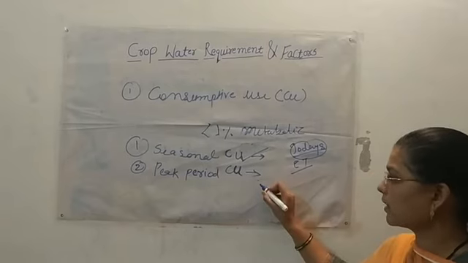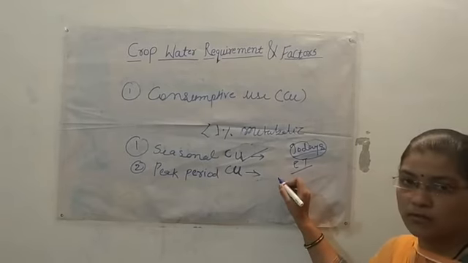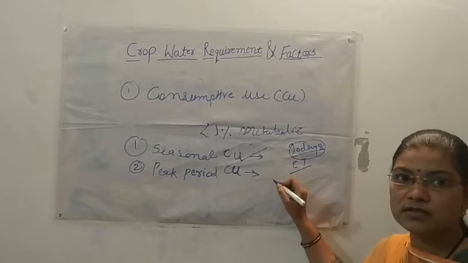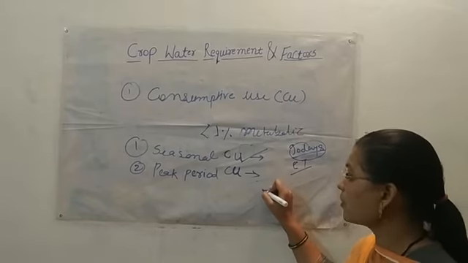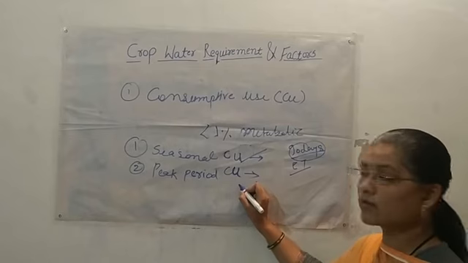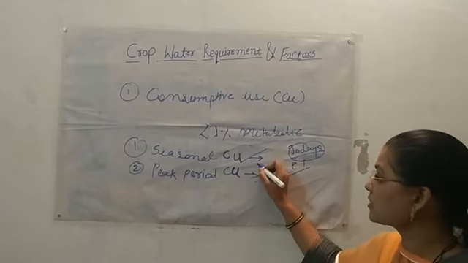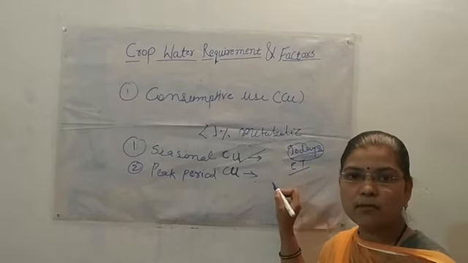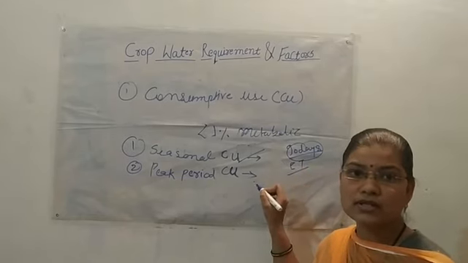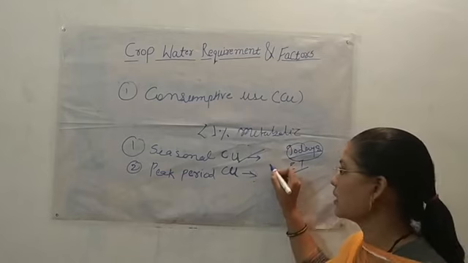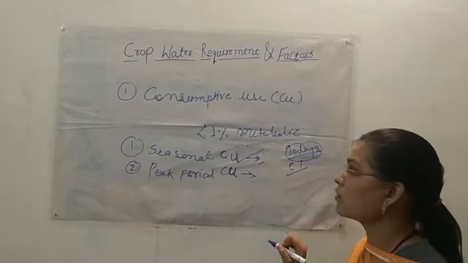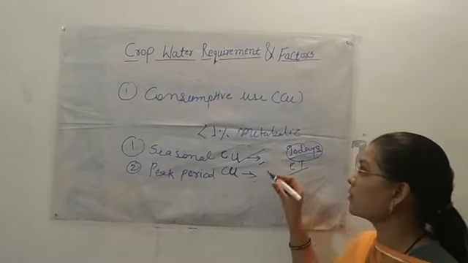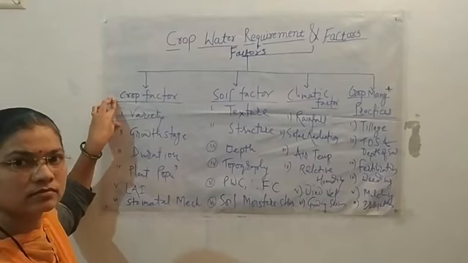In the peak period, water is required for a few days, which is the highest consumptive water required for evapotranspiration. And seasonal consumptive use of water means the total amount of water required for evapotranspiration in that particular season for that particular crop. Here we have seen consumptive use of water.